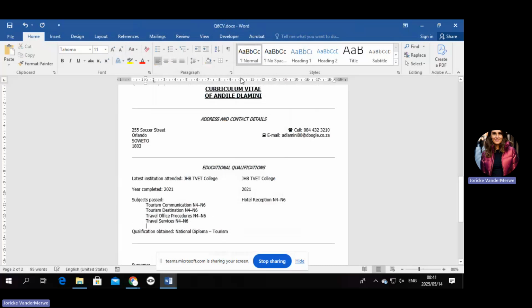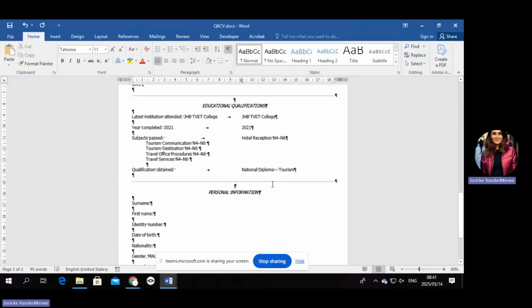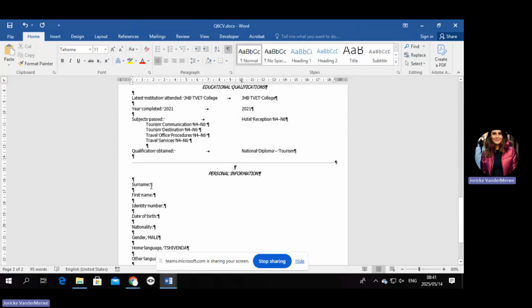So then there must be a space again. And then national diploma must also go into a tab stop. Okay, let's go to the next one. Then the surname must go into the tab stop of Dlamini. Okay, then you go to first name and you'll have to put in there Andile, and you would have done all the stuff because it says they key in as given.